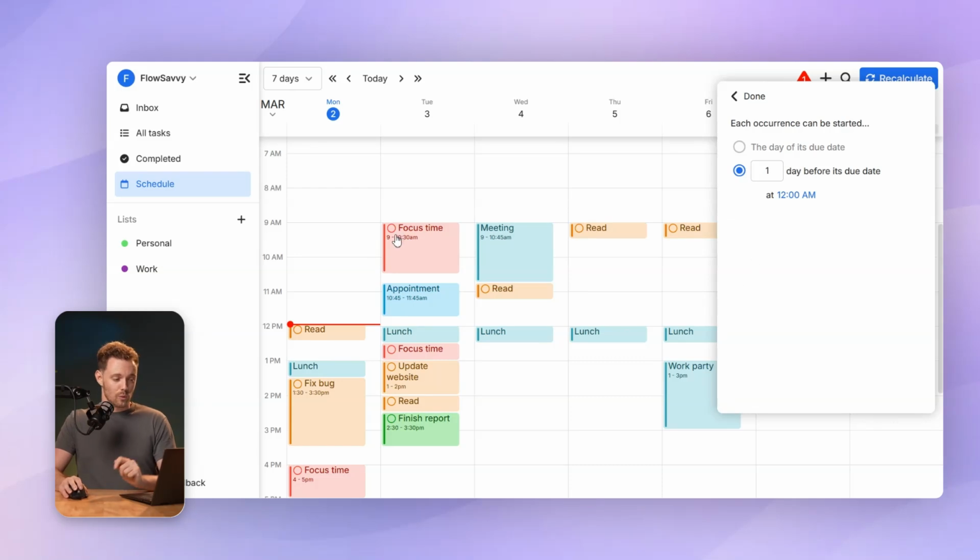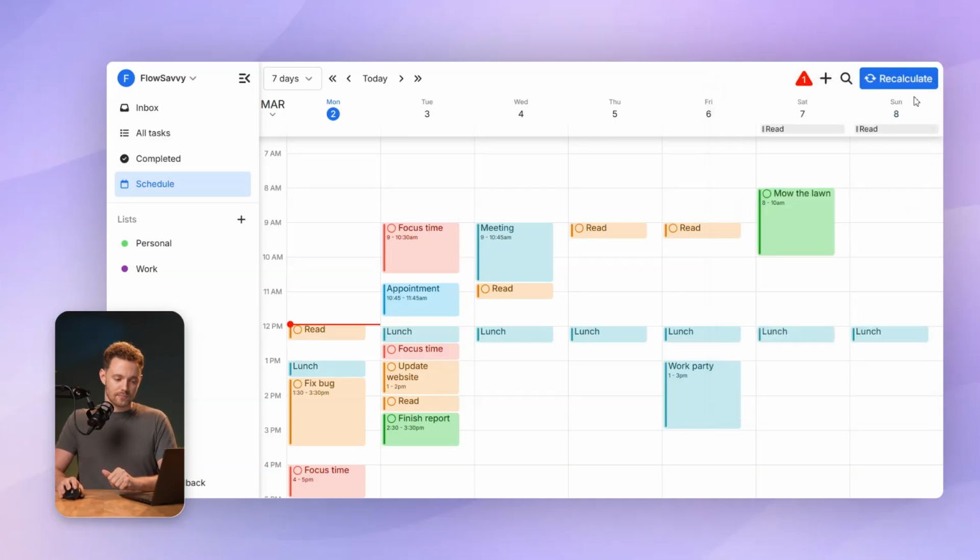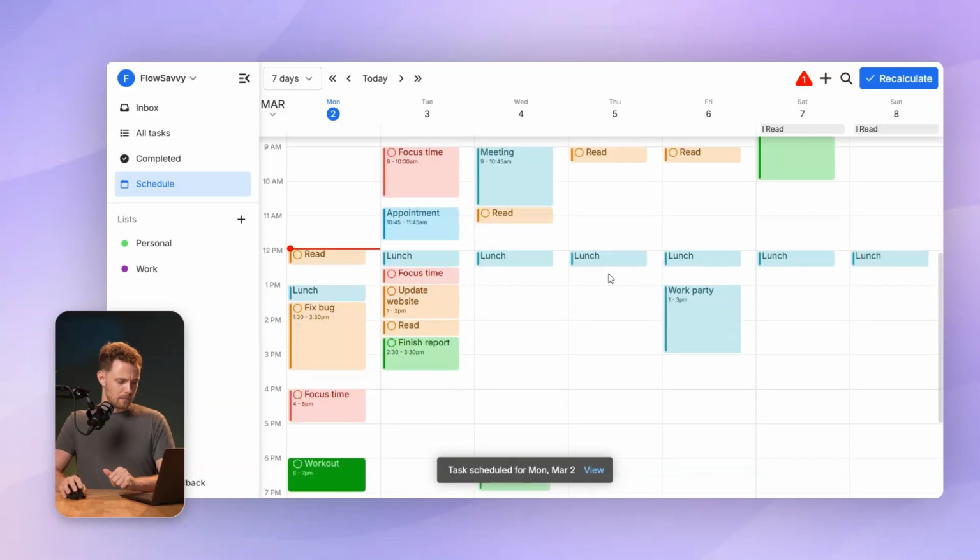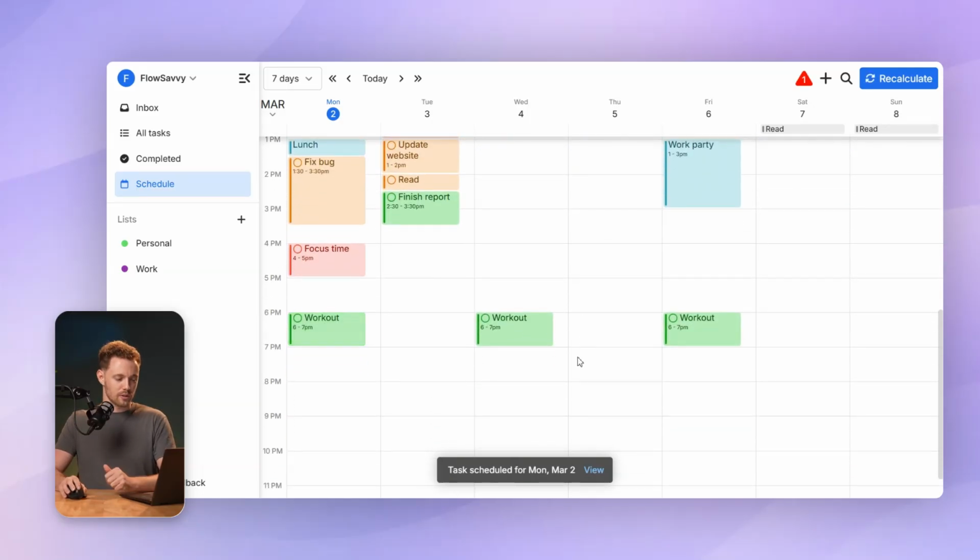date. That means one is going to be scheduled sometime between Monday and Tuesday. Another is going to be scheduled sometime between Wednesday and Thursday, and another one between Friday and Saturday. And I'll just have Sunday as a rest day. So I'll click done, add. Okay, perfect. Put it in my personal hours. I got one on Monday, Wednesday, and Friday. And if something comes up on one of these days, it'll shift it to the other day. So that's how you make your workouts flexible throughout the week.